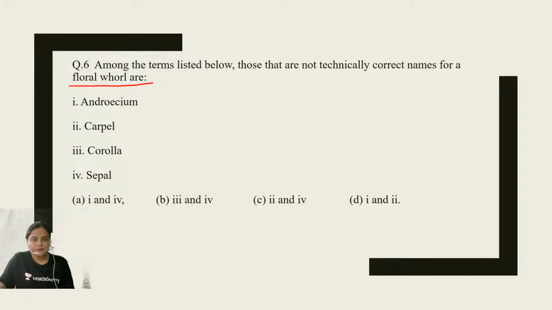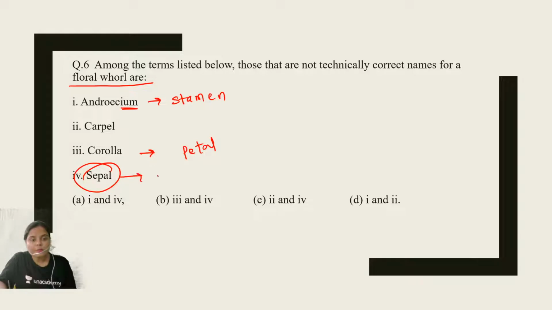For question number 6, Androecium. Let's explore the options. Androecium is a floral whorl, the term collectively given for the whorl of stamens. Corolla is for petals, right? But now the sepal. The whorl of sepals is known as calyx. So sepal is not a floral whorl.